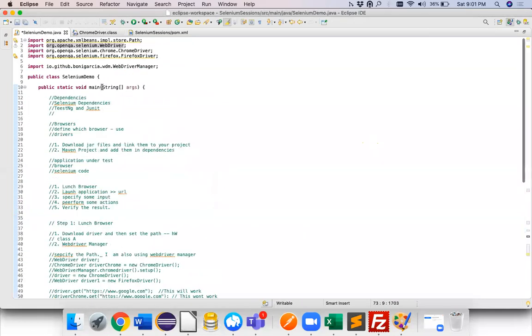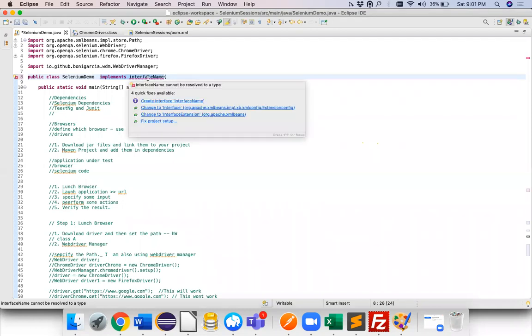You don't implement a class, you implement an interface, right? When you implement an interface, you write the name of the interface over here. This is just a dummy name, there is no such interface, but you know this, right? When you implement an interface, you write it like this. So this way you can say this particular Selenium demo is implementing an interface. This is an interface, okay?